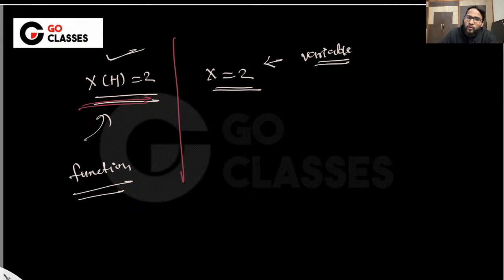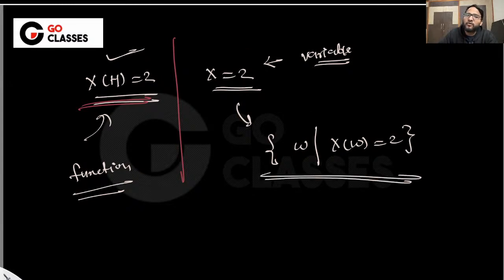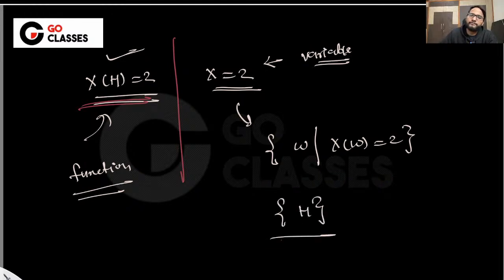So x equal to 2 basically means the set of all outcomes omega where x of omega is equal to 2. Basically, x equal to 2 is a set. And what do I have in this set? The set of all outcomes which x is mapping to 2. Currently, it is mapping just head, so this set has head.